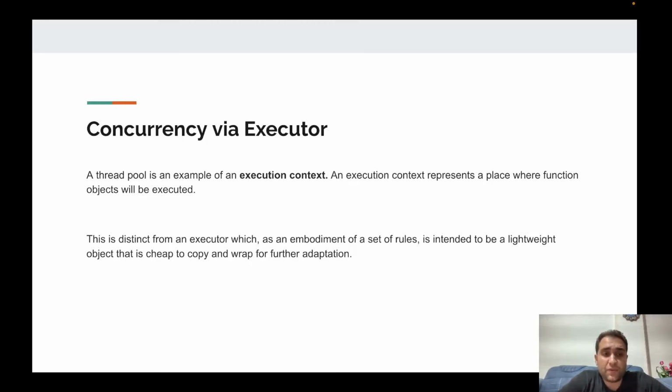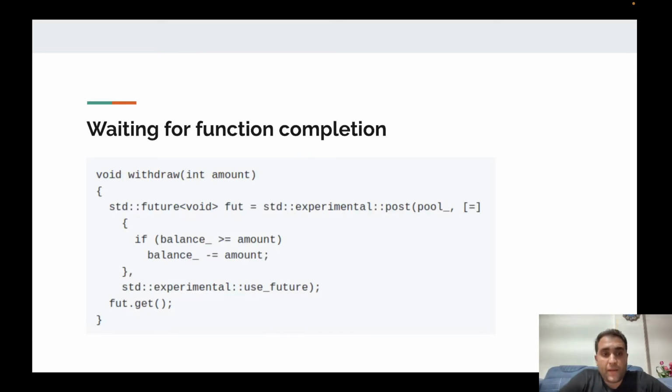As you have seen in the example, the thread pool was an example of an execution context. Actually, the execution context refers to the place where function objects will be executed, and it's totally different from an executor. An executor refers to a set of rules. But in this video we are not going to cover those rules. You can find them inside the Boost.Asio library or any library that implements executors.